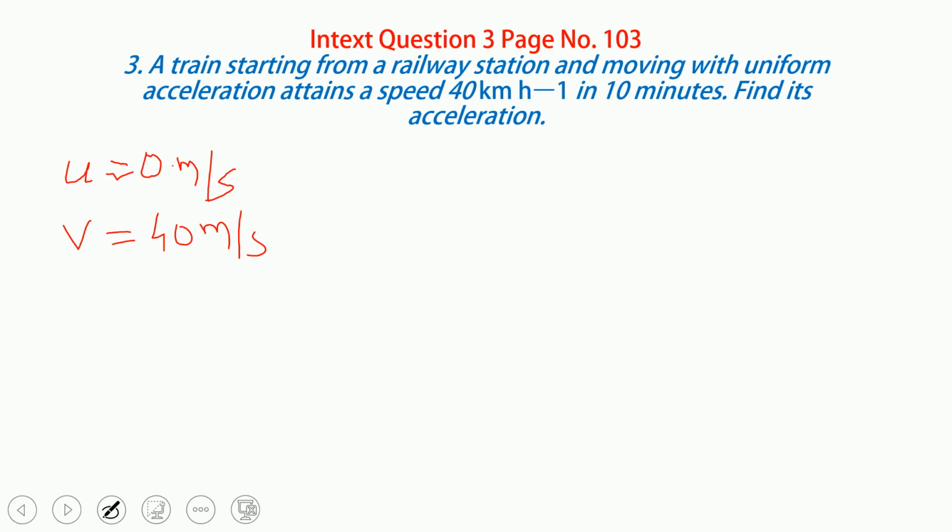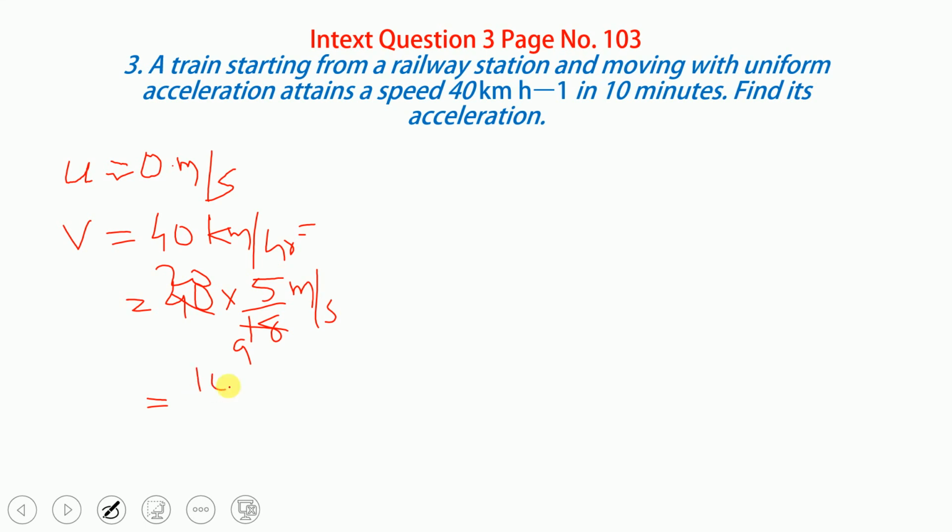If it is in kilometer per hour, we have to multiply with 5 upon 18 so that it becomes meter per second. Here 20 into 5 is 100, so 100 upon 9 meter per second.